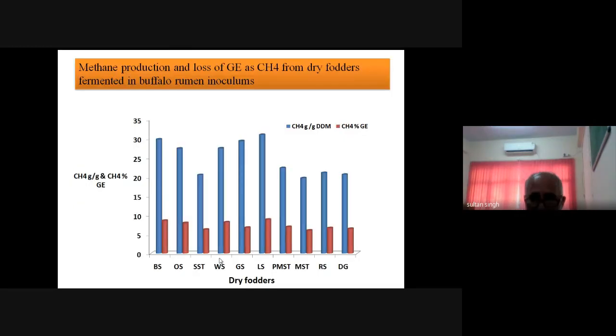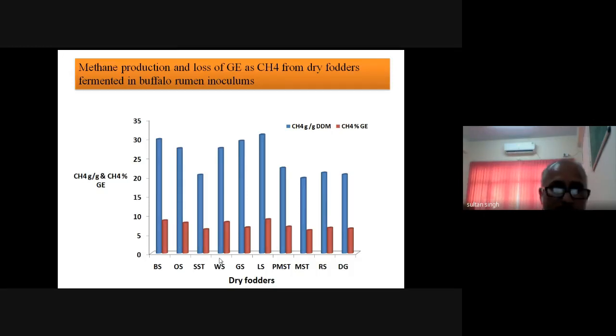Now, friends, as I told you in my earlier slide, why we are estimating methane and what the disadvantage of methane is. As I told you, it causes loss of the gross energy of the feed and fodders. In coming slides, I will show how much of the gross energy of a particular feed is lost as methane.